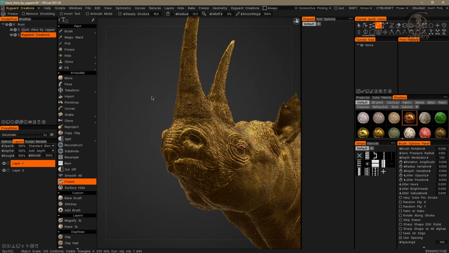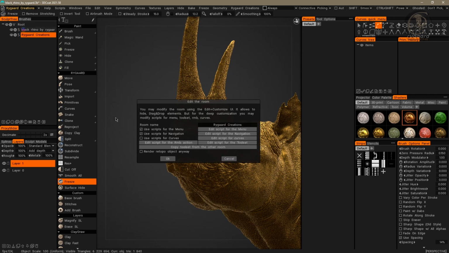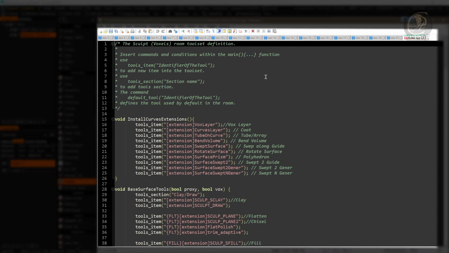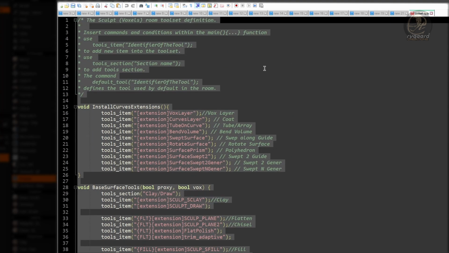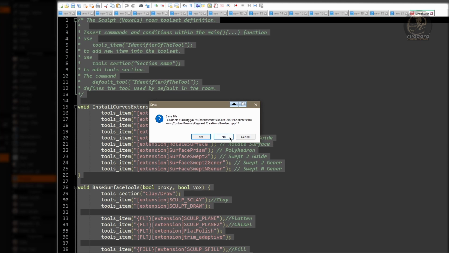In order for us to be able to access the functions that correspond to the tools, brushes, and commands, we need to open the toolset.cpp script through this button, Edit Script for the toolset. In this script, I will select all the code by pressing Ctrl A on the keyboard, and press Ctrl C to copy. I will close the script toolset.cpp. I'm not going to save it.